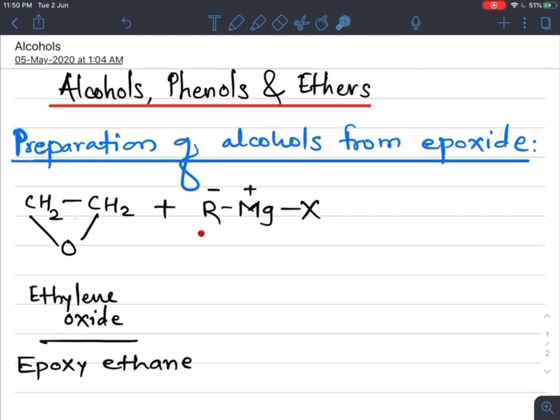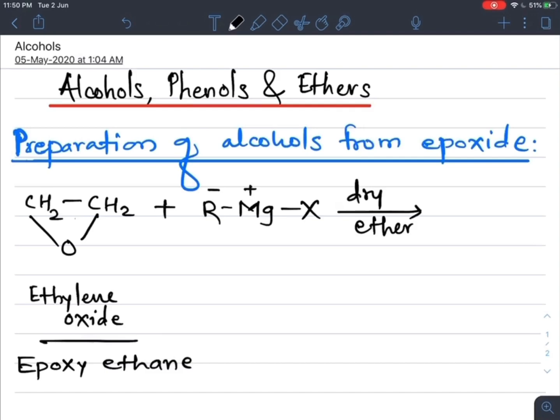When treated with Grignard's reagent, general formula of Grignard's reagent is RMgX, this reaction takes place in presence of dry ether.